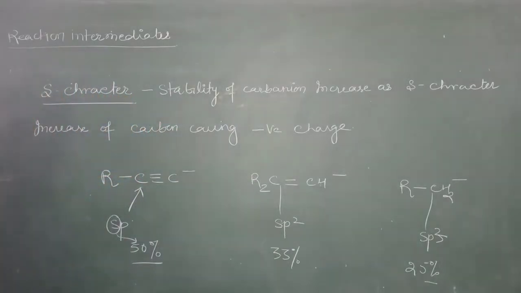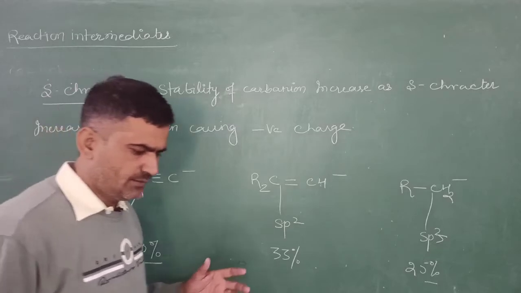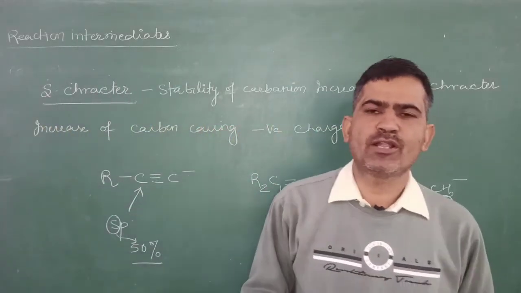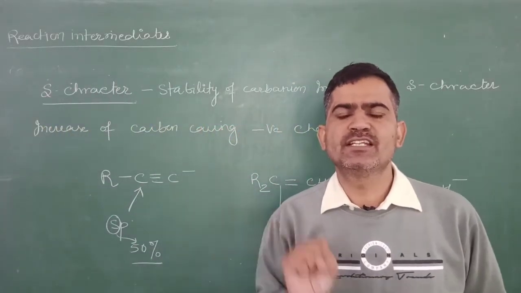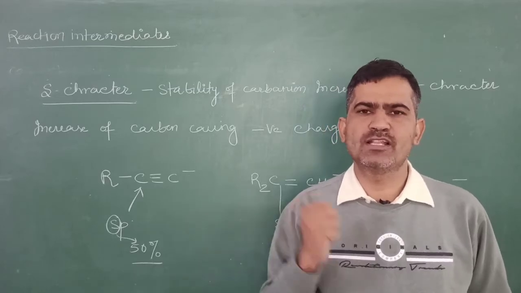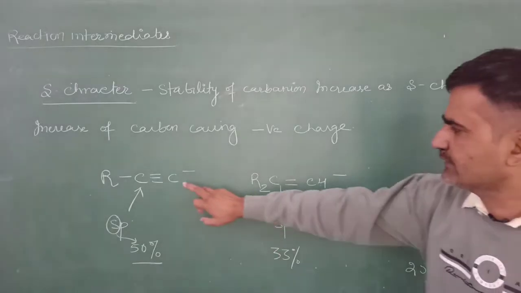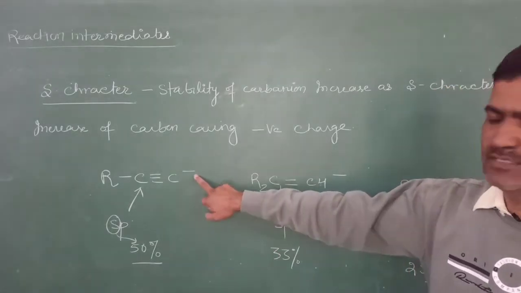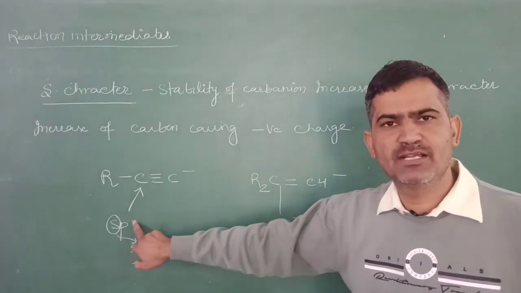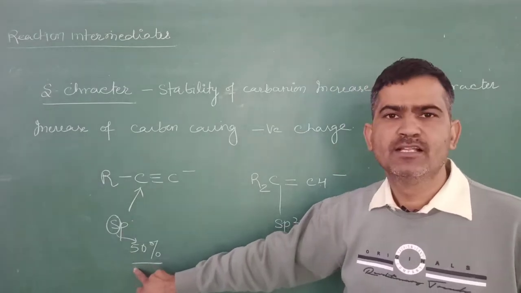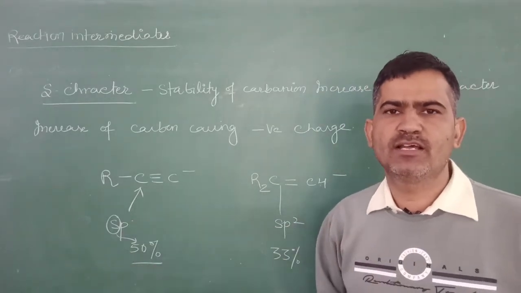As the S character of the carbon carrying the negative charge increases, the electronegativity of that carbon increases. It means it has the tendency to hold the electron easily. So this carbon carrying the negative charge has sp hybridization and 50% S character, which means it can easily hold the electrons.